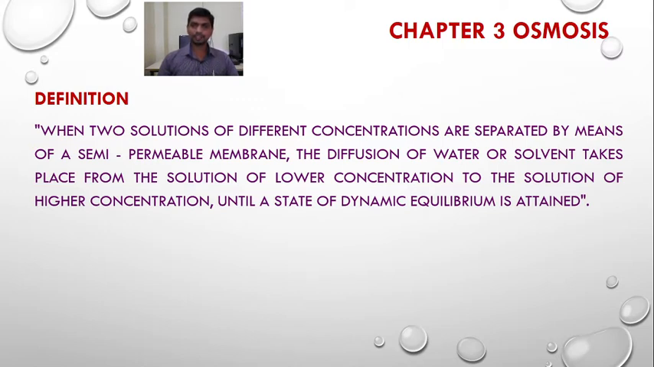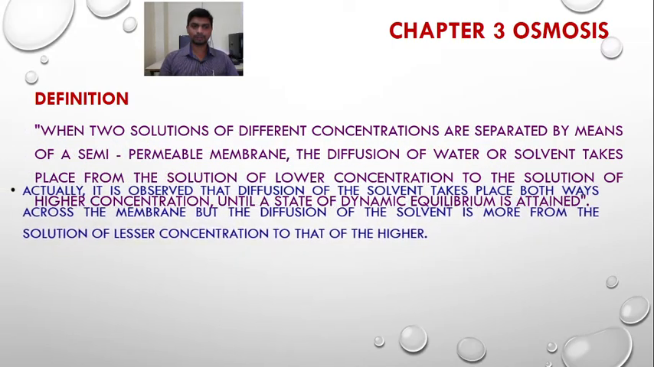So this is osmosis. Osmosis is the phenomenon of diffusion that takes place when two solutions of different concentration are separated by means of a semi-permeable membrane. The movement of water or solvent takes place from the solution of low concentration to the solution of high concentration, and this goes on until a state of dynamic equilibrium is attained. This is called osmosis.